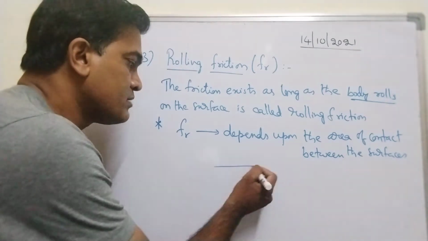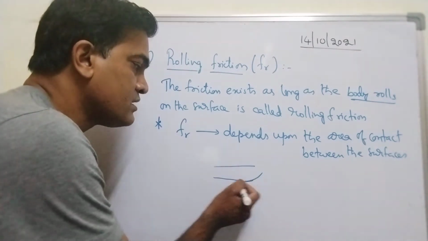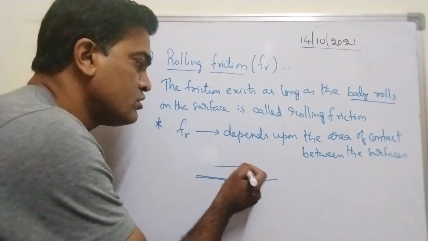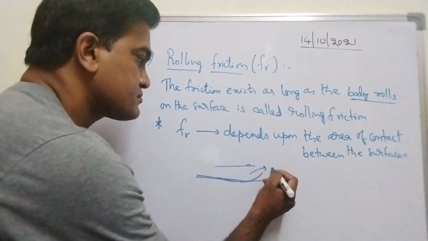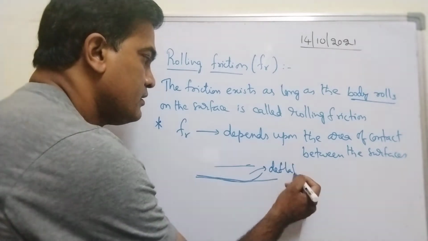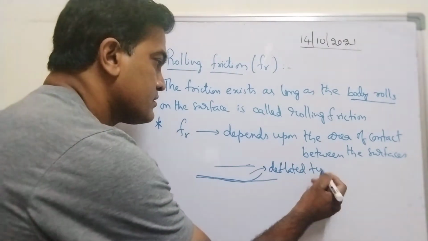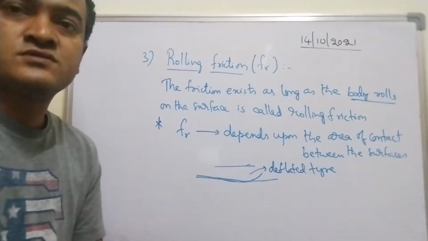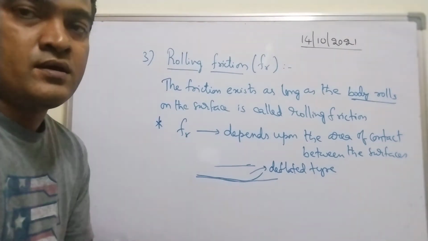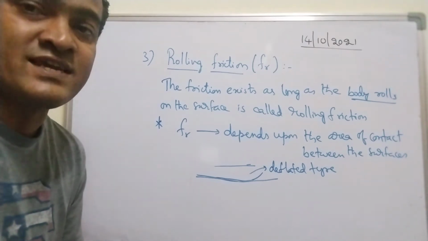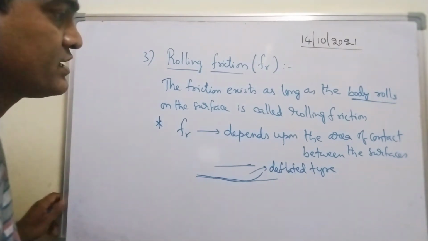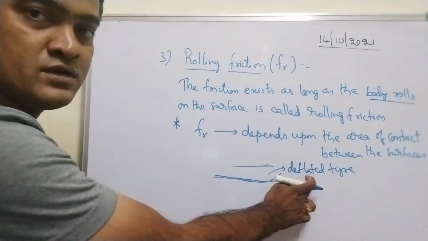When a flat tire is touching the road, it becomes flat. This is a deflated tire. Whereas if you take a tire filled with air, which is called an inflated tire, deflated means what?